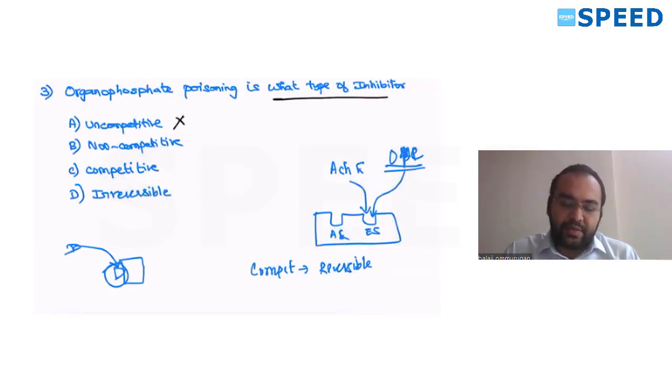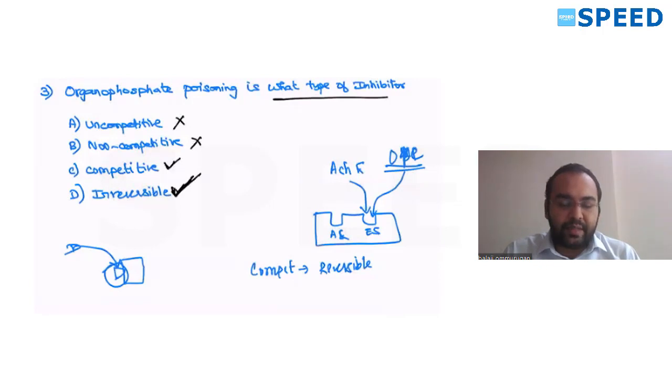So here, organophosphate is what type of inhibitor? Uncompetitive is wrong. Non-competitive is wrong. There are two options right here, competitive and irreversible. When these kinds of questions come, these are controversial questions, whether to put competitive or irreversible. The better option among these two will be irreversible, because in textbooks they say OPC is an irreversible poisoning. So you can better go for irreversible.